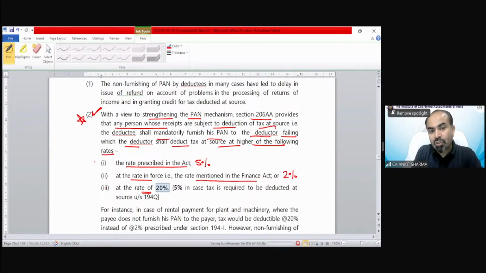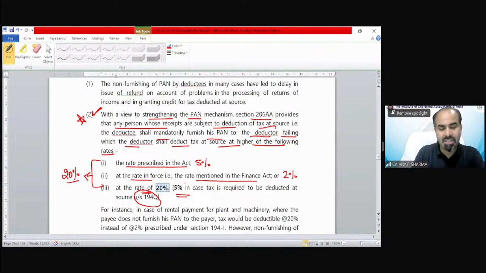So the highest of these three rates is going to be applicable. So that would be 20%, instead of 5% in respect of, for example, Section 194Q. We will discuss Section 194Q in the TCS concept. So either the rate prescribed in the Act, or as per the Finance Act, or 20%, whichever is highest, is going to be applicable.